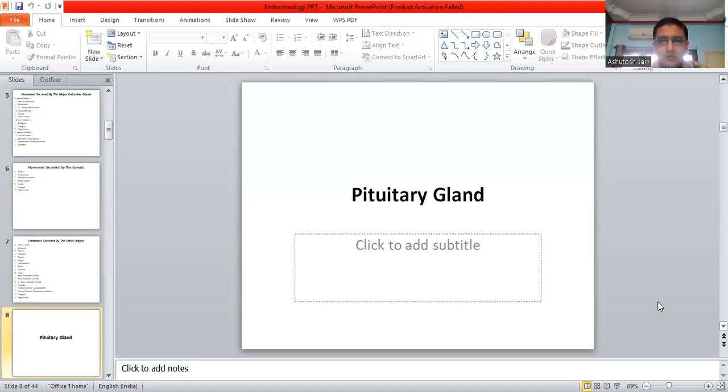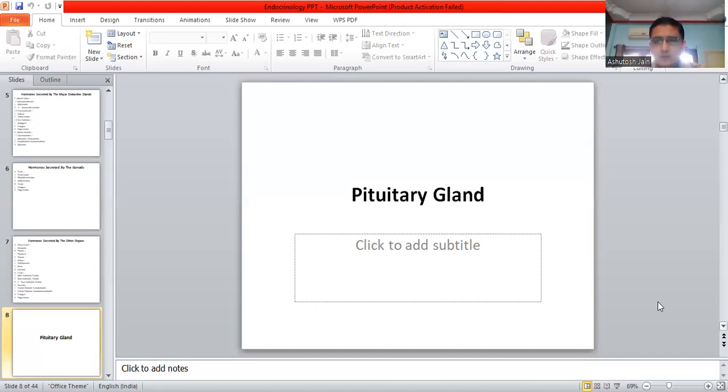Pituitary gland, okay, it is consisting of two parts: the anterior pituitary gland called the adenohypophysis, and the posterior pituitary gland which is called the neurohypophysis. The hormones secreted from the anterior pituitary are growth hormone, FSH, LH, prolactin, ACTH, and from the posterior pituitary gland, these are ADH and oxytocin. I hope everything is clear.